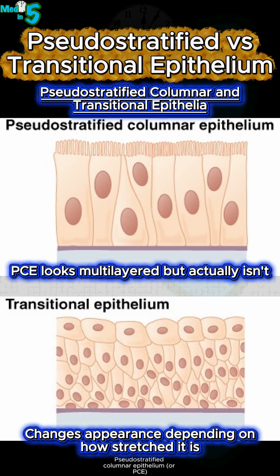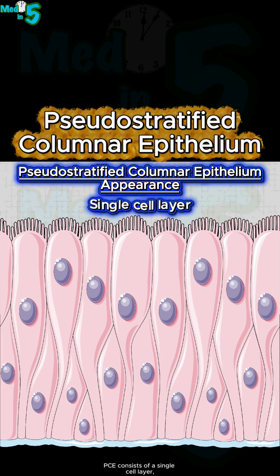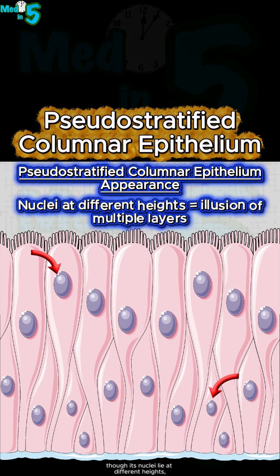Pseudostratified columnar epithelium, or PCE, only looks multi-layered, but actually isn't. Transitional epithelium changes its appearance depending on how stretched it is. PCE consists of a single cell layer, though its nuclei lie at different heights, creating the illusion of multiple layers.